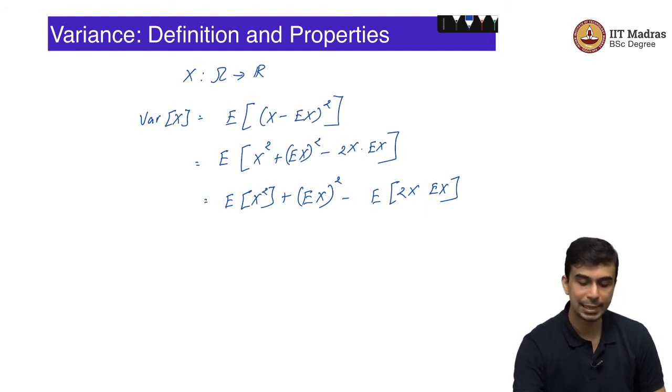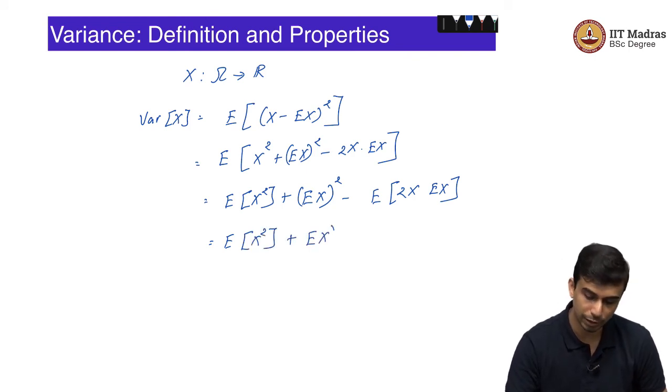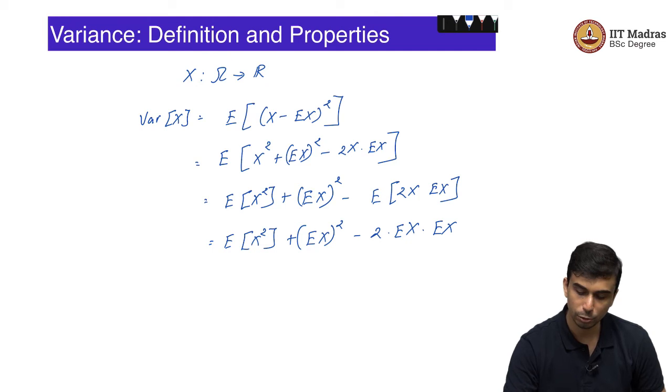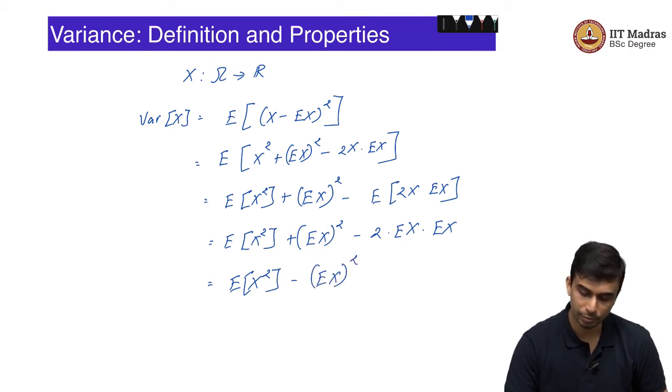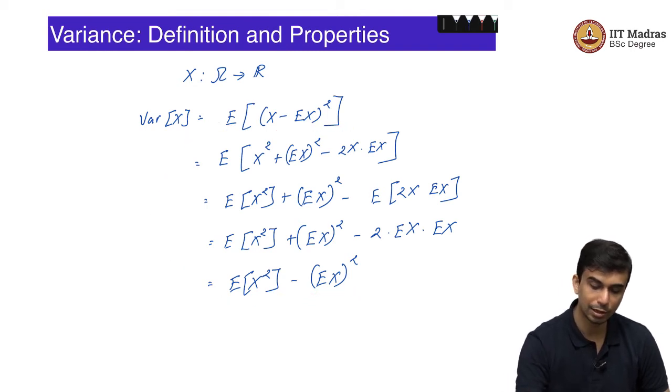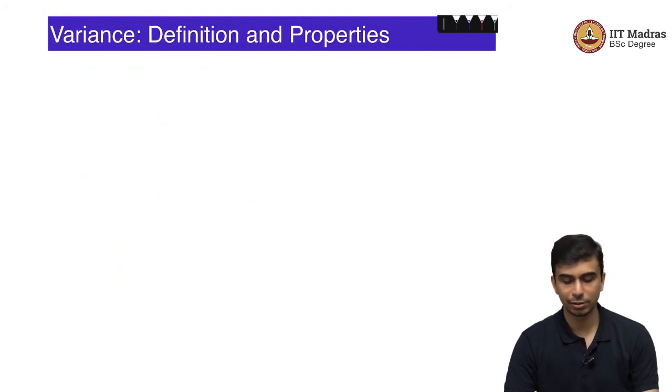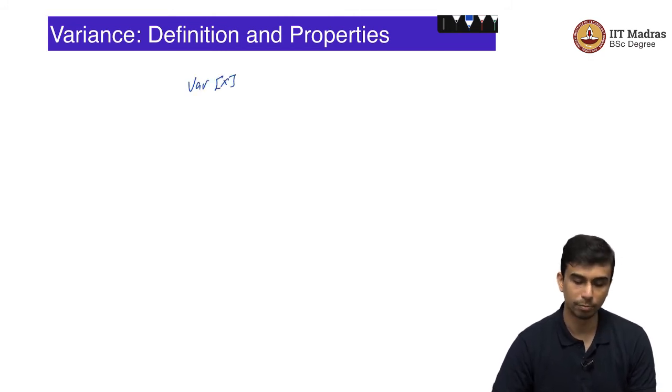So, here is where you can use once again the linearity of expectation. Ex is a constant, so you can take constants outside the expectation. If you do that you would get expected value of x squared plus (Ex) the whole squared minus, you can take the Ex outside and you can take the 2 also outside. So, minus 2 times Ex into Ex, which is exactly 2 times (Ex) the whole squared. So, putting all of that together you get expected value of x squared minus (expected value of x) the whole squared. So, this is another definition of the variance, but this is just algebraic simplification, so let us try to understand what this function actually means.